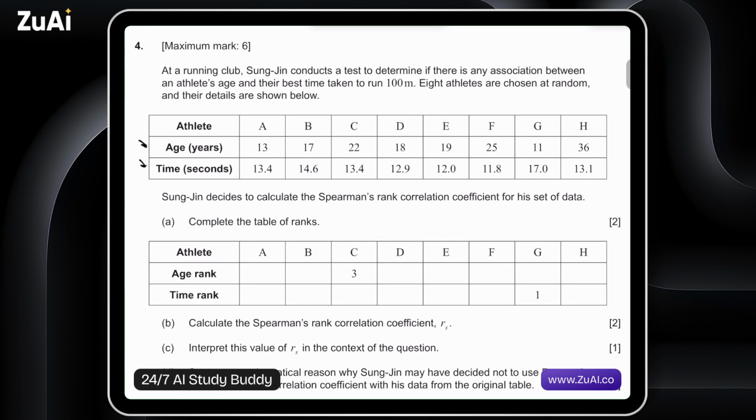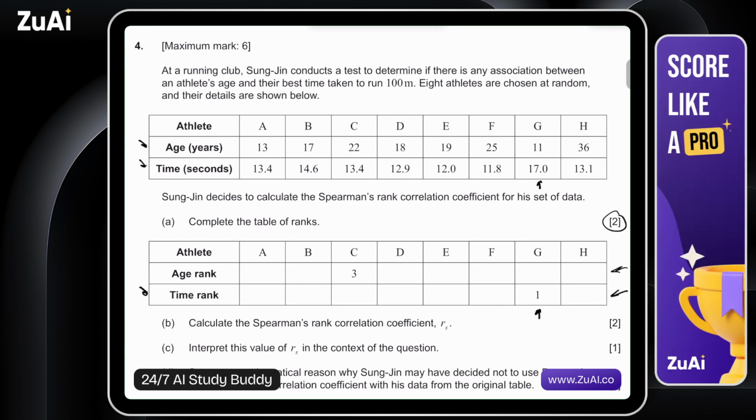So let's look at the time rank first, just because they give us the value of 1, and that should usually give us some kind of indication of how they want us to rank these values. So we see 1 corresponds to the longest time, and so let's go from longest to shortest. One other thing, 2-mark question. There's only 2 rows, so it suggests that there's going to be no ties, for example, and we're just looking for straightforward rankings. So from highest to lowest, this would be 1, 2, actually sorry, after saying that there is actually a tie right away.